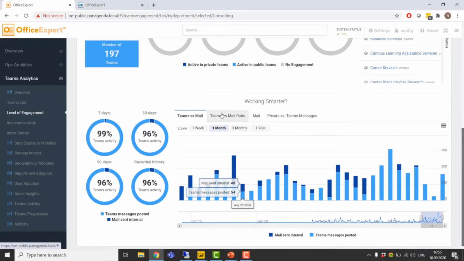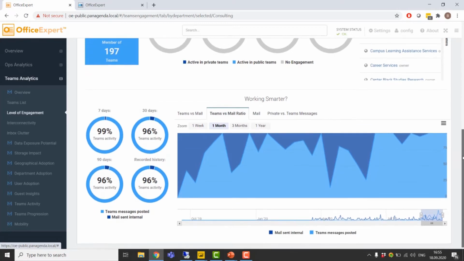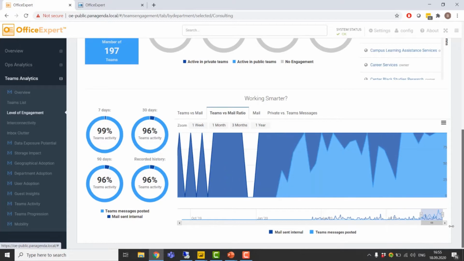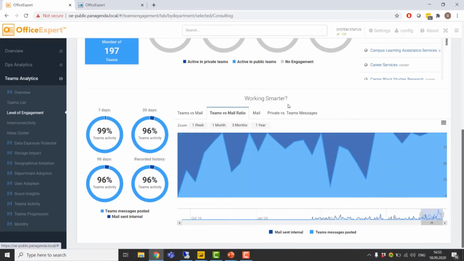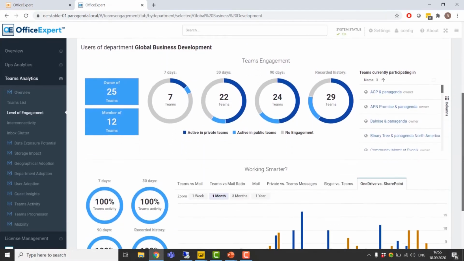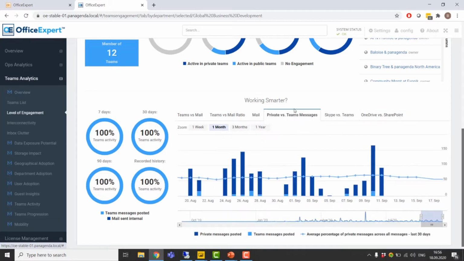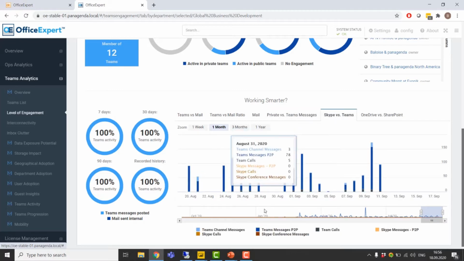For example, we let you correlate email traffic with Teams activities. It's important that people start using Teams to share knowledge and not just share knowledge via internal emails and attachments. We also look into how people use Teams, not only whether they use it or not. We can look at private versus Teams messages to find out if people are embracing this new way to work, as well as we can look at Skype versus Teams to really understand where the transition is at, which actually allows us to pick and choose any sort of metrics we're interested in.